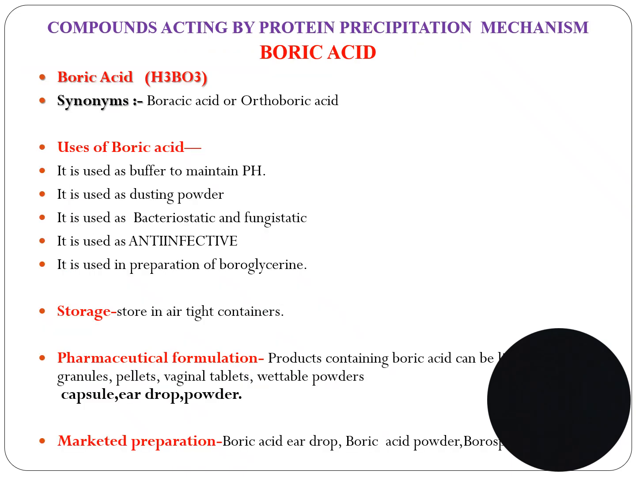Compound acting by protein precipitation mechanism: boric acid, H3BO3. Synonyms are boric acid or orthoboric acid. Uses of boric acid: it is used as a buffer to maintain pH, as a dusting powder, as bacteriostatic and fungistatic, as an anti-infective agent, and in the preparation of boroglycerin. Storage: it should be stored in an airtight container. Pharmaceutical preparations include granules, pellets, tablets, powders, eardrops and capsules. Marketed preparations are boric acid eardrop, boric acid powder, Boro spray.